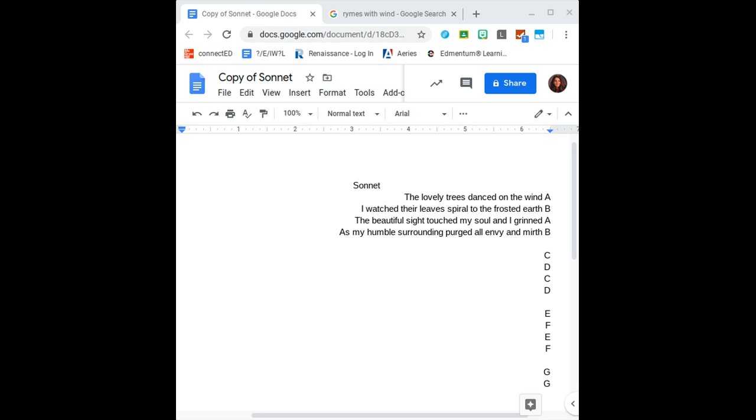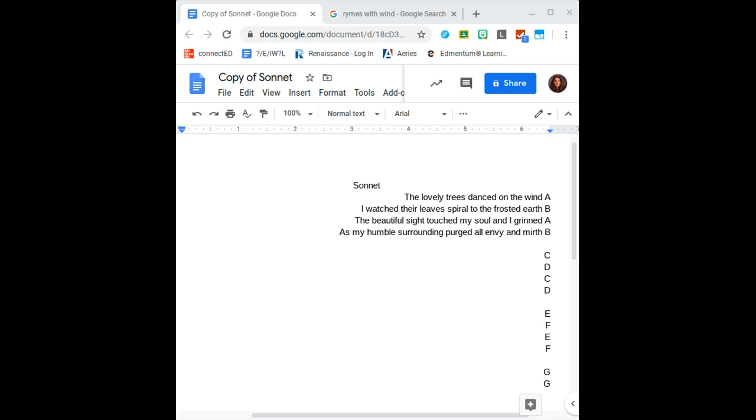So now I'm going to start from the beginning and just slowly read this to you. The lovely trees danced on the wind. I watched their leaves spiral to the frosted earth. The beautiful sight touched my soul, and I grinned as my humble surrounding purged all envy and mirth. Okay, so now we know wind and grinned, earth and mirth.